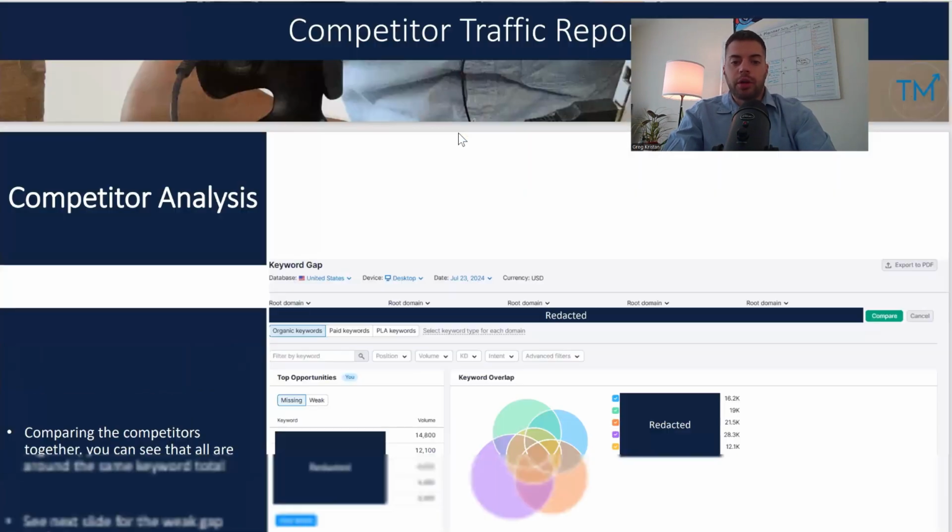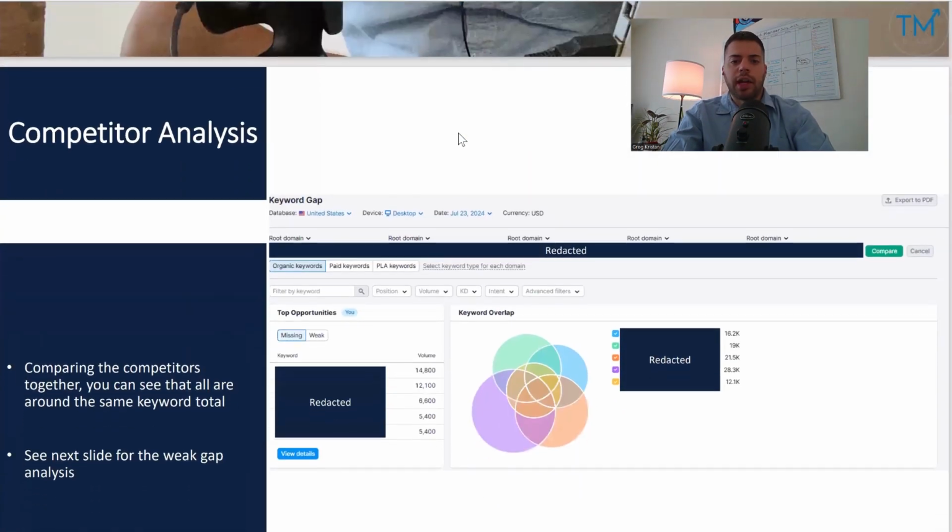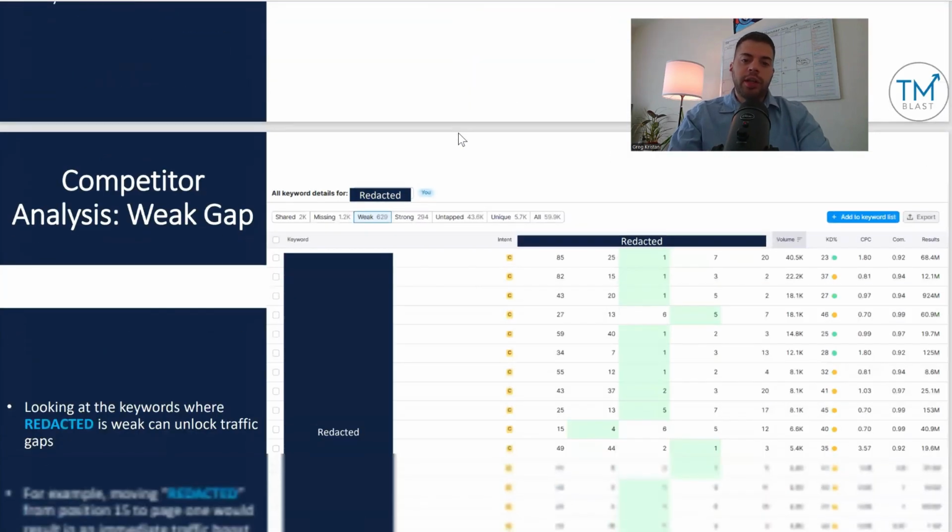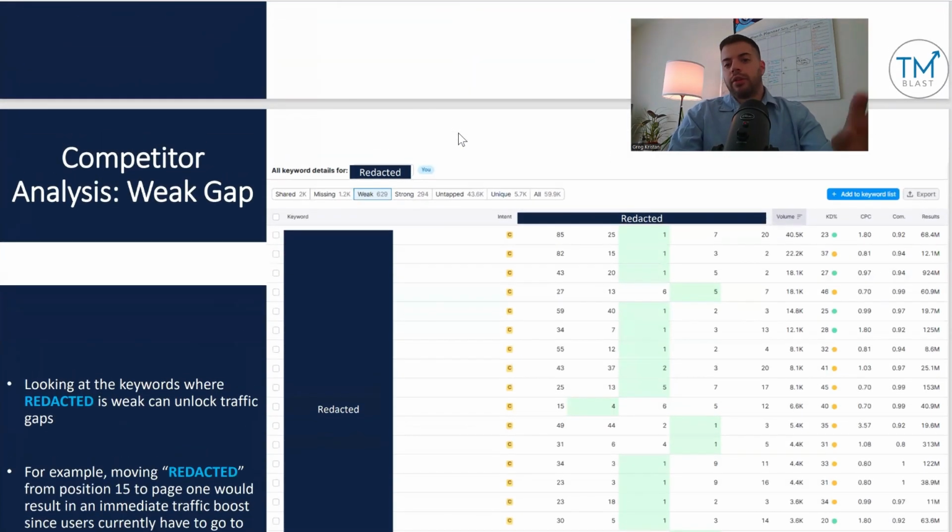Comparator traffic report. So this report isn't that important to me, to be honest, but they wanted to see this. I use SEMrush. You can put in the organic keywords. You can look at the top opportunities. You can also look at the gap analysis, which I did. In the next slide, you can see kind of where they rank versus their competitors. You can get the search volume. This is an okay way to go about local SEO. I focus more on the Google Map Pack, to be honest, but this is still a good baseline.